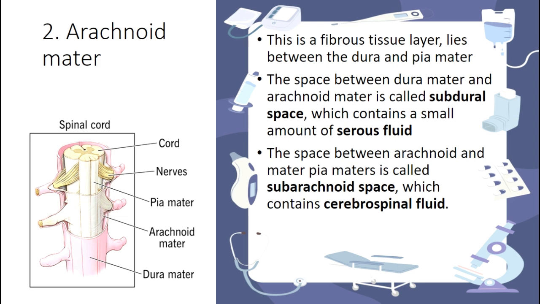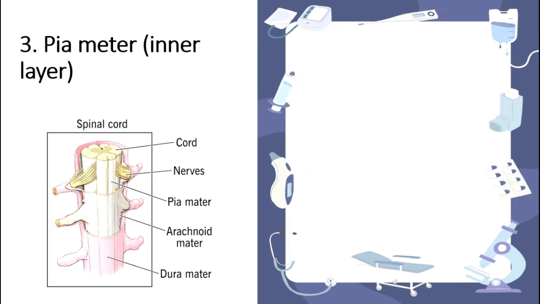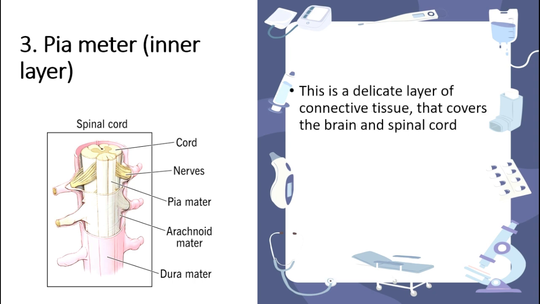And next is the pia mater. So pia mater is the last and innermost layer. It is a delicate layer that covers the brain and spinal cord. In this picture you can clearly see the spinal cord is there, right? It is mentioned, right? Cord, and there are nerves. So it is protecting the spinal cord and brain.